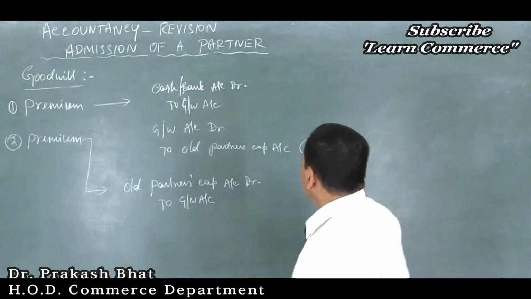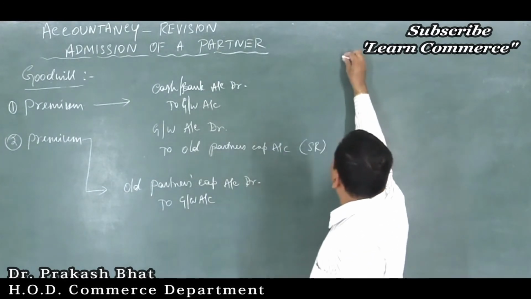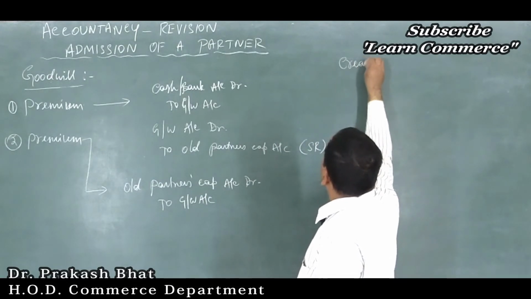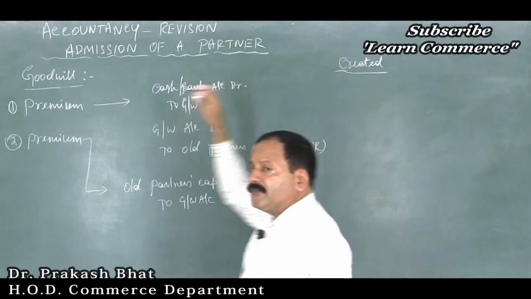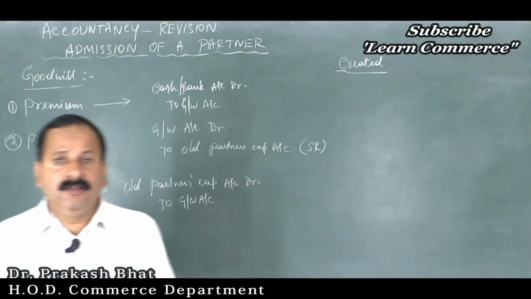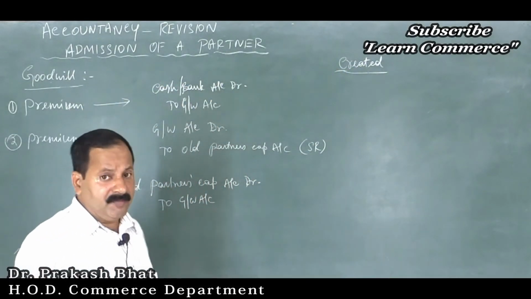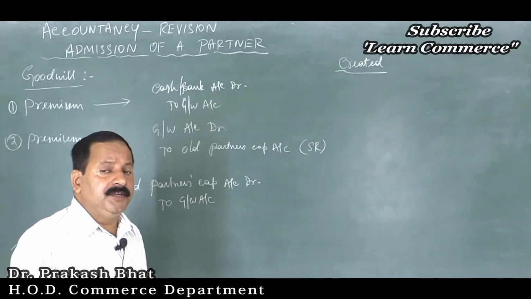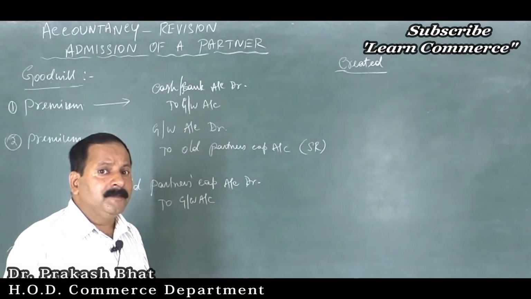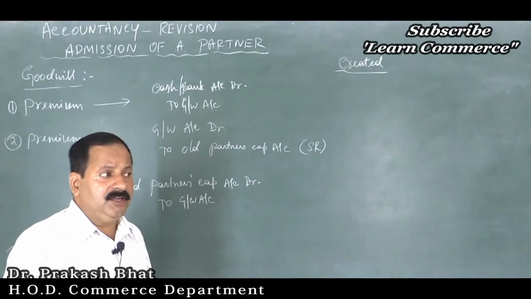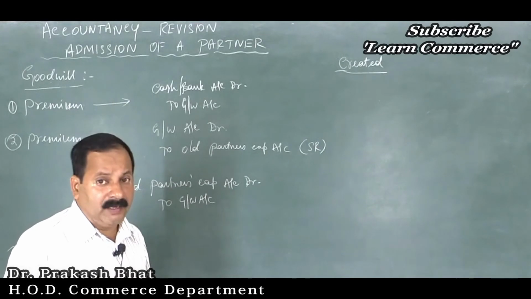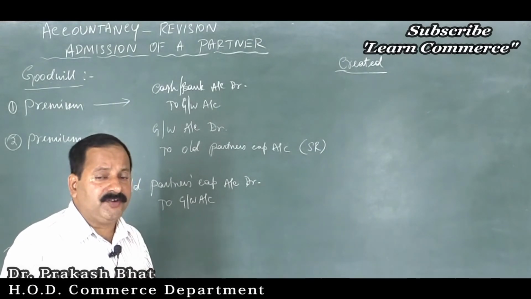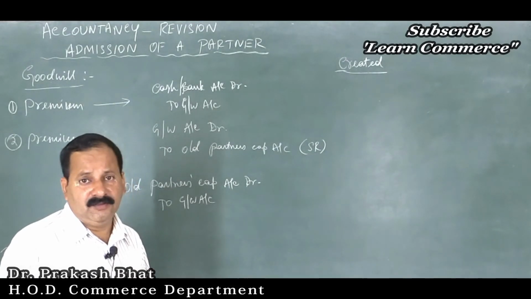Now, the third one is goodwill created in the books of the firm. The new partner is not bringing any cash towards goodwill. Like under the first and second methods, the premium method, the new partner used to bring cash towards goodwill, isn't it? But here, he brings only cash towards capital.